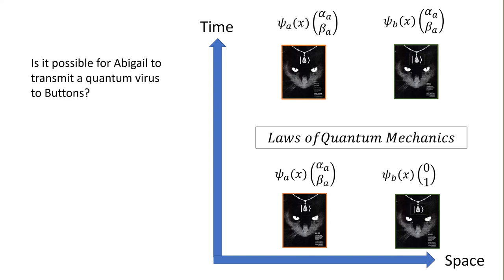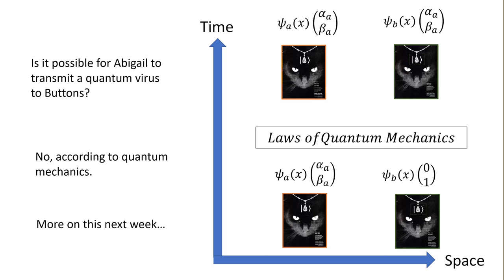So is it possible? It turns out that it's not possible according to the laws of quantum mechanics. This is forbidden. I'm going to leave you in suspense as to why that's the case, and I'll talk more about this next week. But really, this is a feel-good story for Buttons. Although I feel bad for Abigail, Abigail is unable to transmit this state to Buttons. So that's